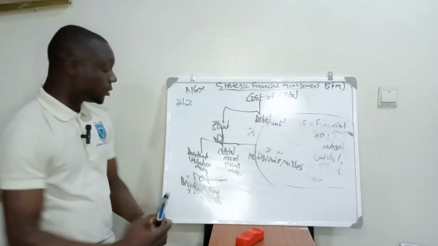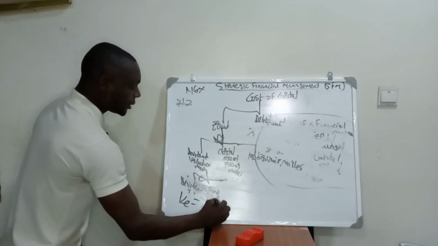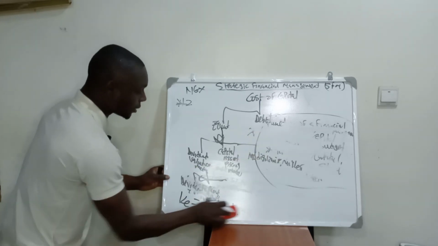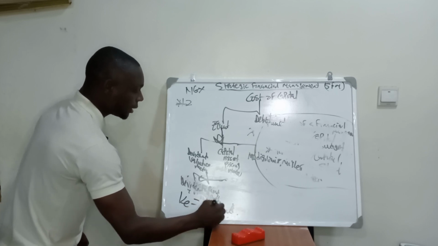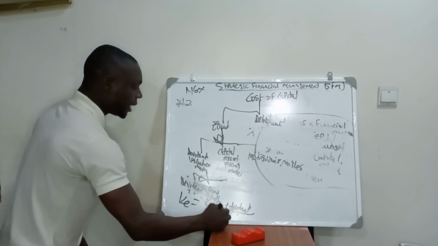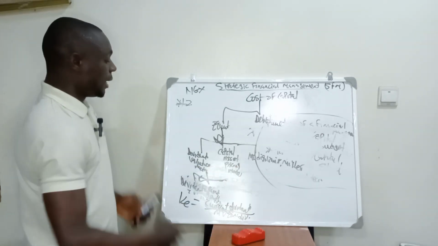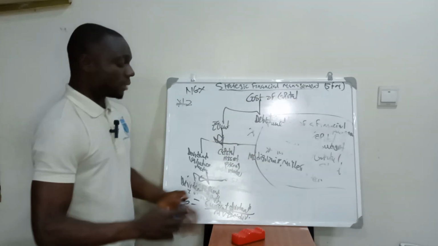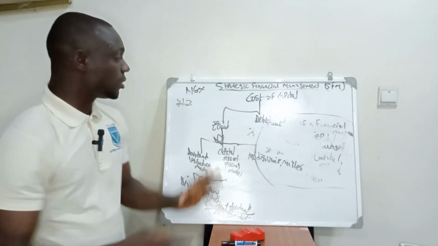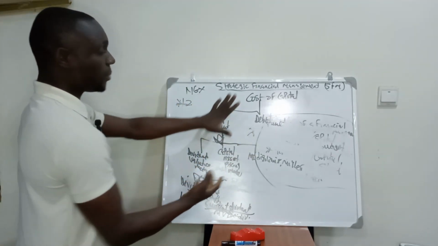Dividend without growth is calculated as cost of equity is equal to the current dividend divided by market value ex-div. I will stop here. In my next video, I'm going to explain dividend with growth and the capital asset pricing model. You can see studying financial management is not difficult, you just need the right person to put you through on this course.